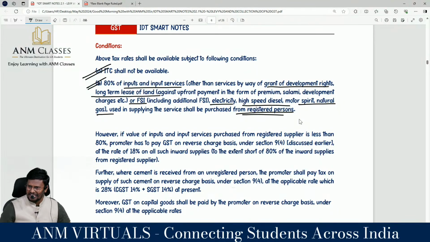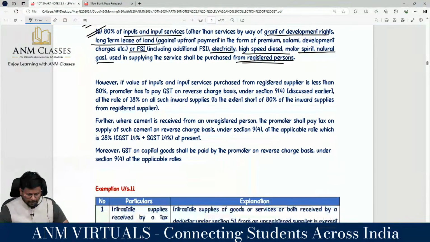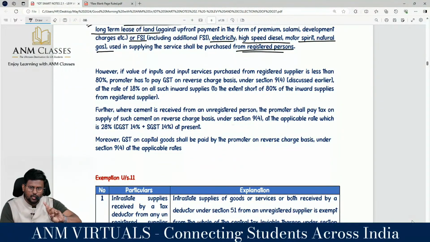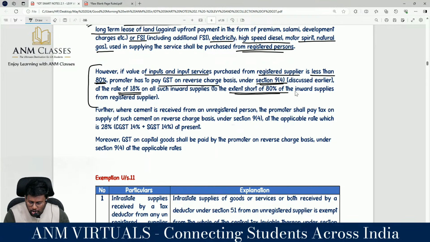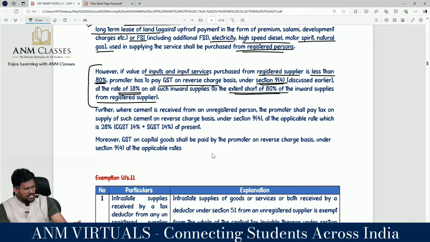If you are purchasing at least 80% from the registered person, then we don't have any problem. The 20% you can purchase from an unregistered person also. However, if the value of inputs and input services purchased from registered persons is less than 80%, the promoter has to pay GST on reverse charge basis under section 9(4) at the rate of 18% on all such supply to the extent short of 80% of inward supply from registered persons. In case you purchased only 60% from registered persons, the remaining 20% you have to pay tax on under RCM at the rate of 18%.